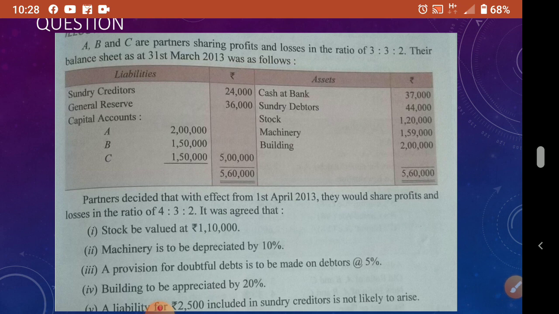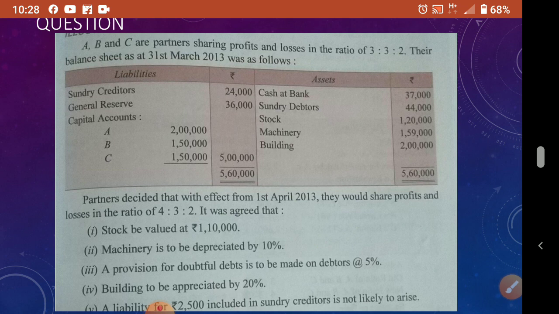Now what is the condition in the question? You continue the question like this. The partners decided that they do not want to show the revised values in the books of accounts, and they do not want to distribute the general reserve also. So these two sentences you add in your question. This is not there in the question. So they do not want to show the revised value, and they do not want to distribute the general reserve. They want to continue the general reserve of 36,000 in the new balance sheet.